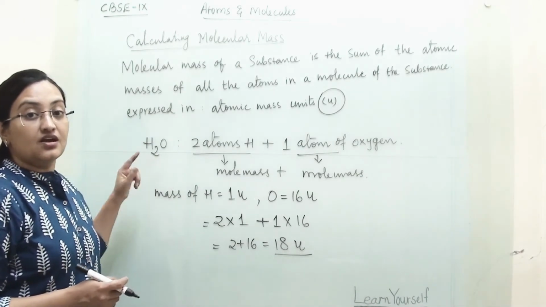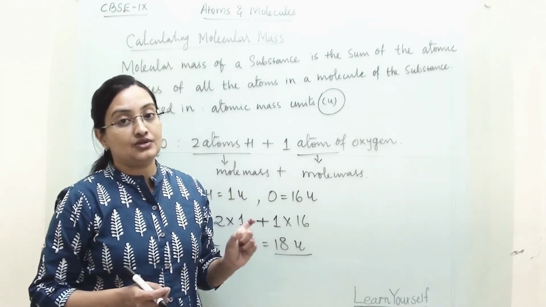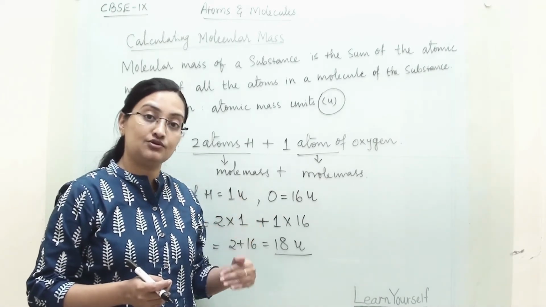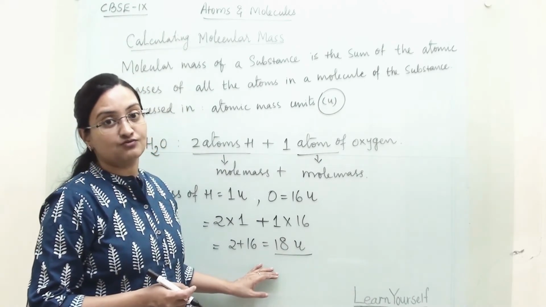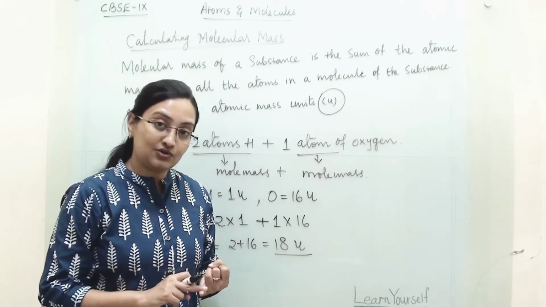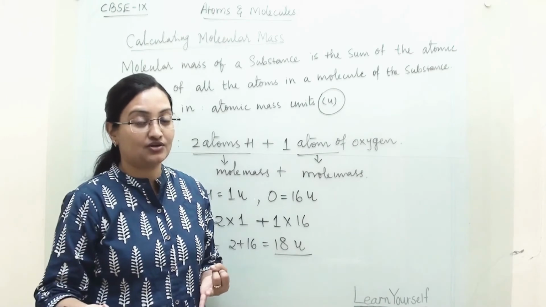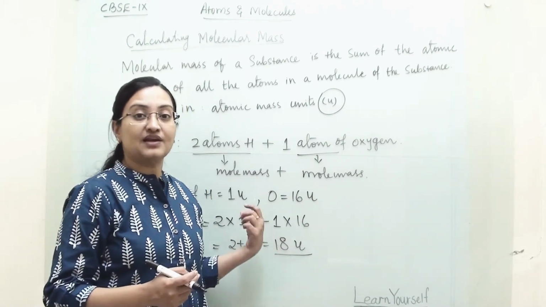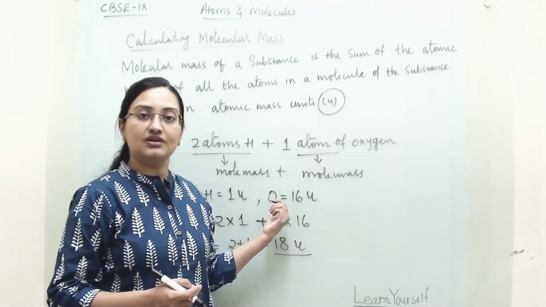Similarly, in the exam you will be given the name of a particular compound, for example, magnesium chloride. Then you have to write the molecular formula and calculate the relative molecular mass for that compound. So for this you should know the valency perfectly, so that you can derive the molecular formula, and then calculate the molecular mass.